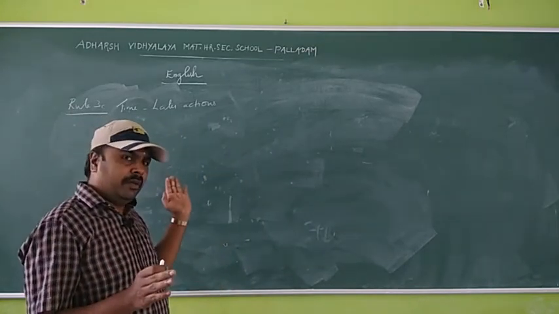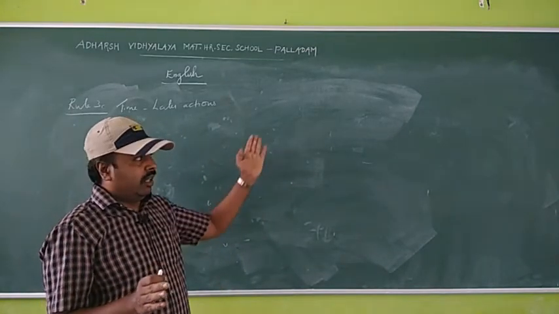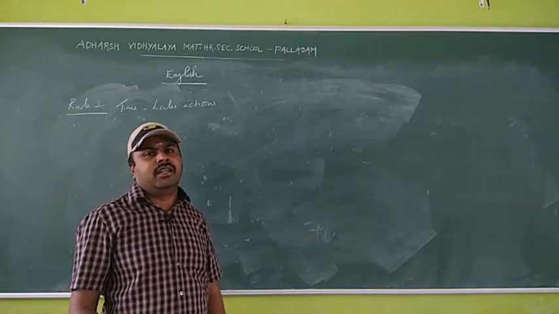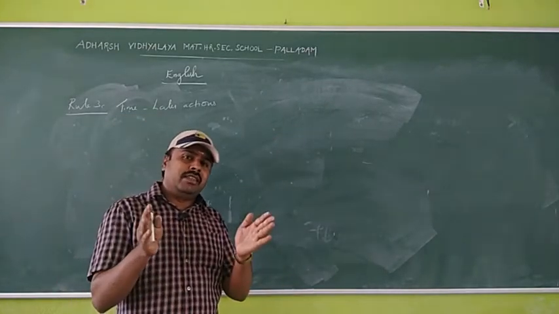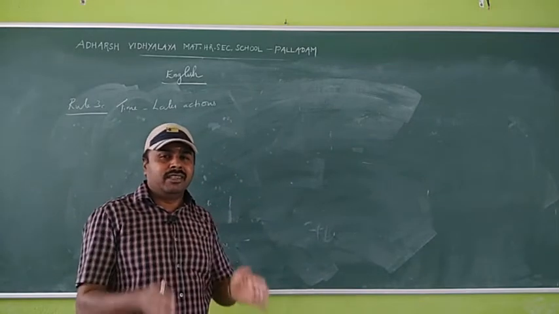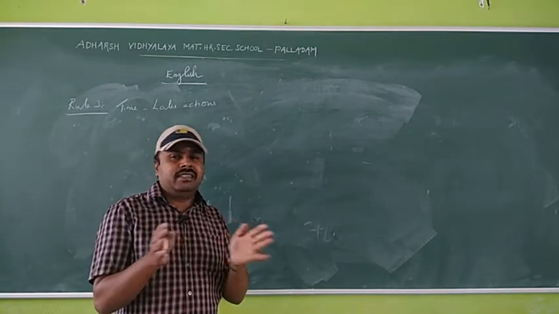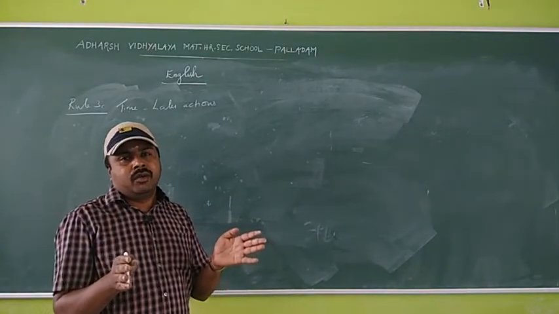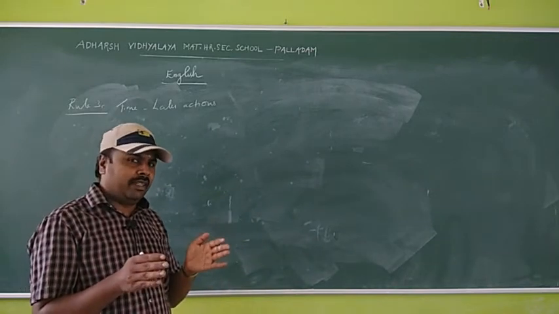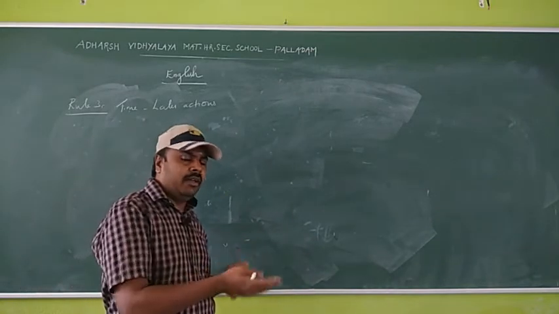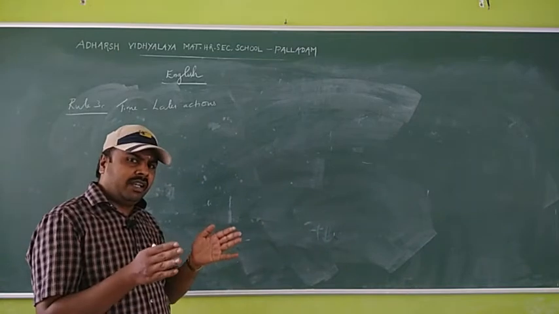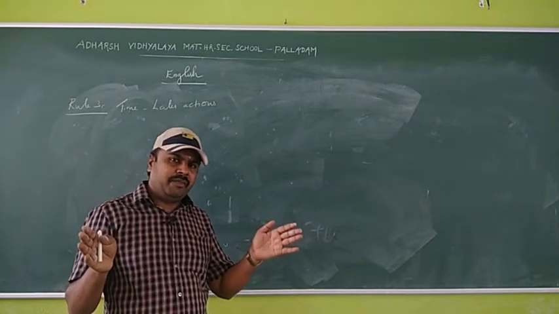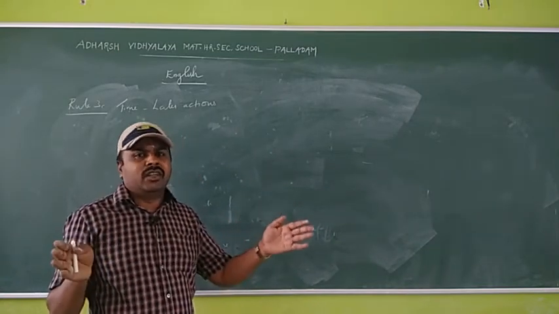One action happened at one time in the past, another action happened at some other time. There are two actions happening at different times. The time duration is different. Okay, in rule number 2, time immediate action happens at the same time, but here two different actions happen at two different times. The duration of time is totally different.